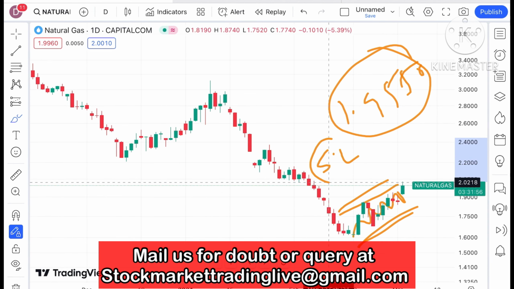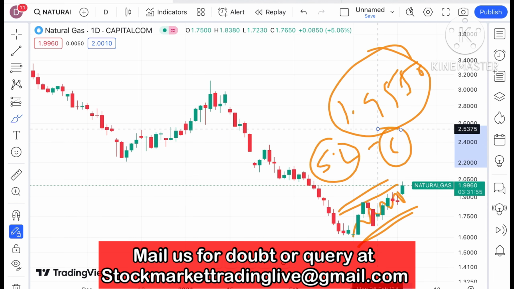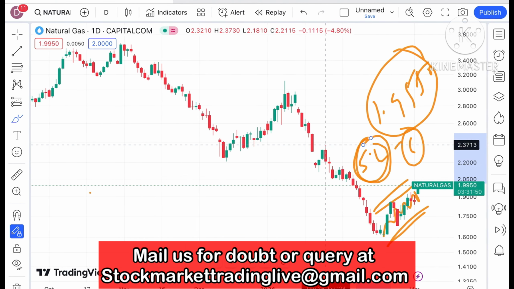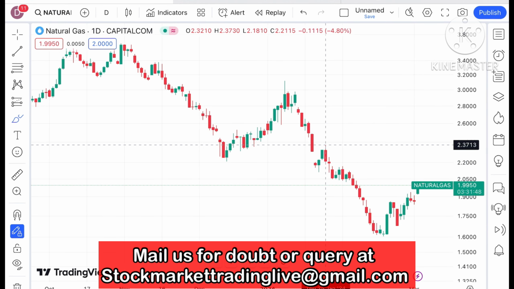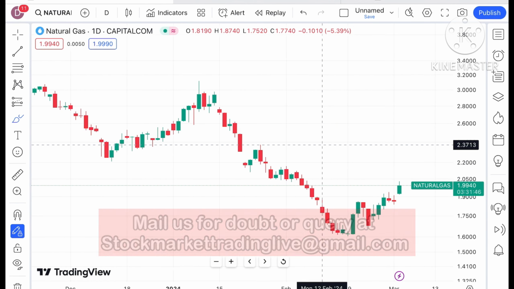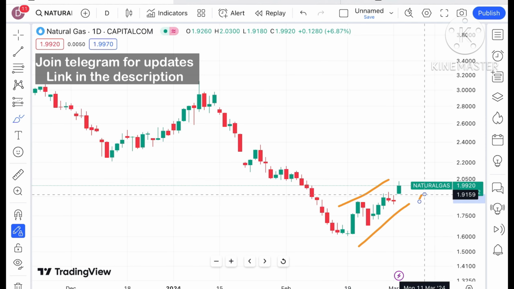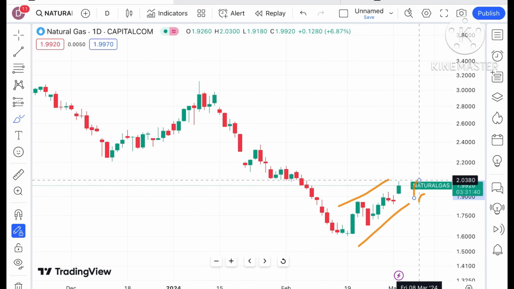There is a continuous upside we have seen, but the volatility is quite good, as you can see looking at this particular chart. So you have to set your SLs for the volatility, as well as your quantity, you have to decide as per that. These are all things I teach in my workshop. If you want to attend that, mail me regarding it, we can work on the timings.